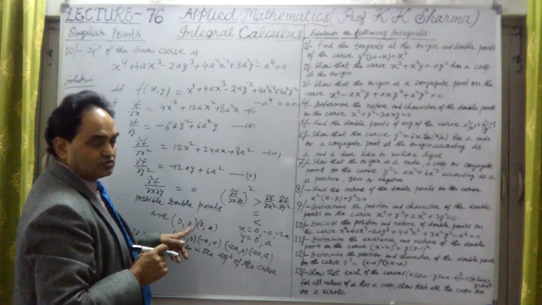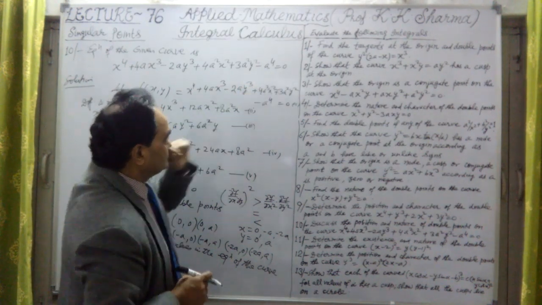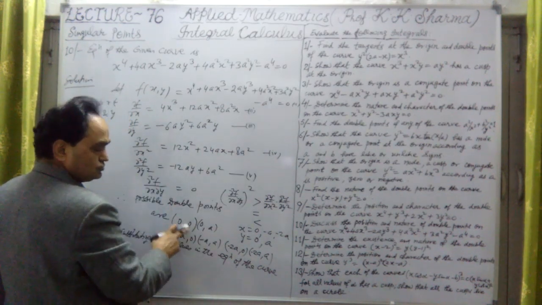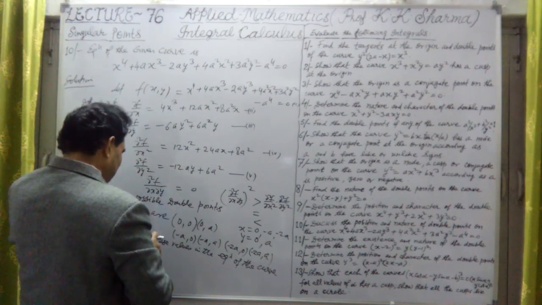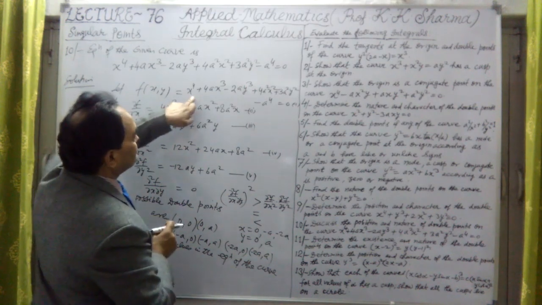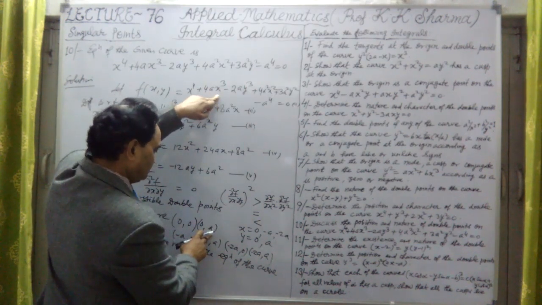First, 0, 0 is not satisfying because a4 will remain, it will not be equal to 0. This minus a4 will be left over. So 0, 0 is not satisfying. For 0a, we have just tried that 0a is going to prove. Why? Because x is 0, y is a.